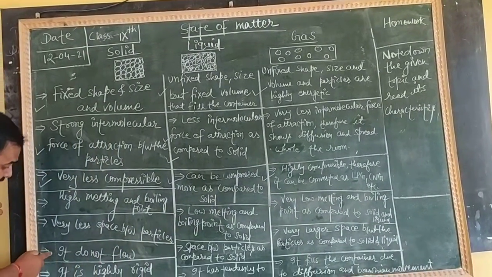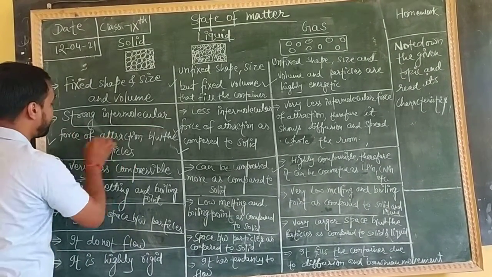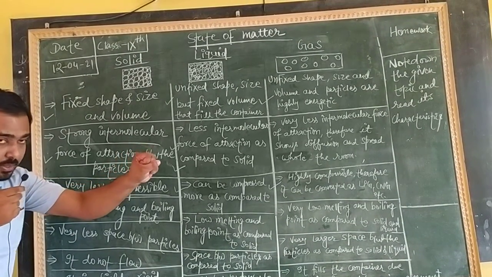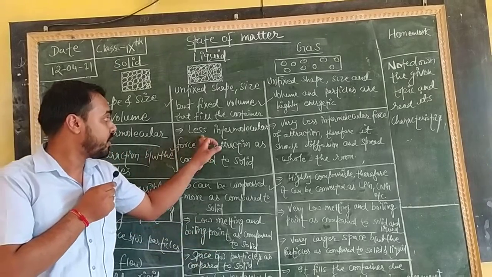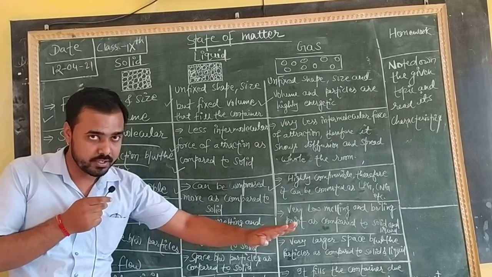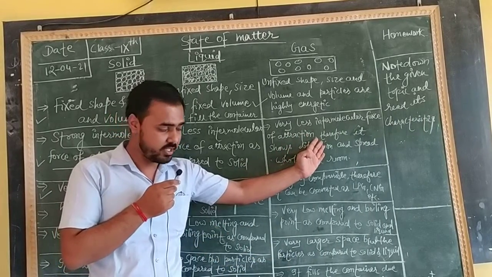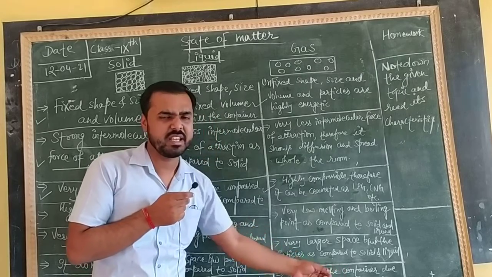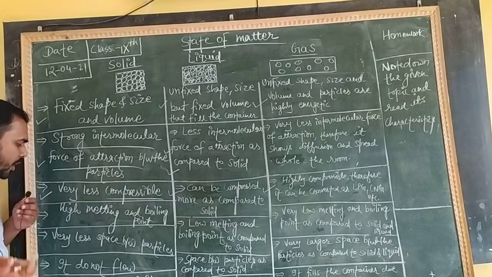I have written it does not flow. What is the reason behind it? It does not flow because of a strong intermolecular force of attraction. The strong intermolecular force of attraction binds the particles and does not allow them to flow. But in liquids, because of less intermolecular force of attraction, the liquid particles start flowing slowly. And in gases, very less intermolecular force of attraction, and just because of that, they easily move from one place to another.